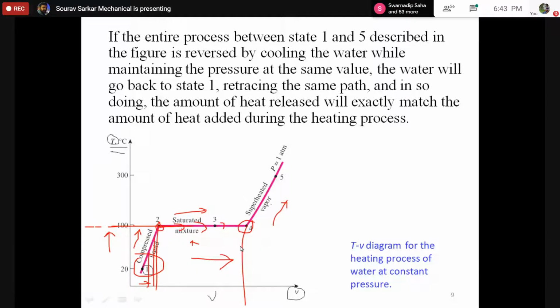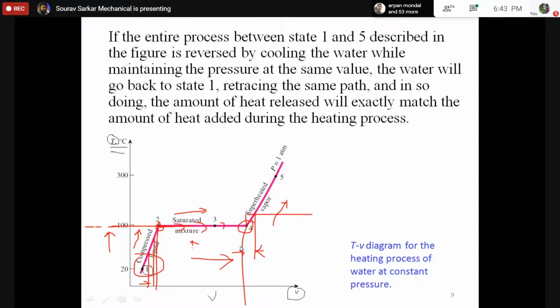Both will increase. But here the slope is different: in the compressed liquid the temperature increases more and the volume increases less, because the expansion coefficient of compressed liquid is very low. But as you are reaching there, for a unit change of temperature, the change of volume is higher because the expansion coefficient is high. So hopefully you understood what I'm trying to say.